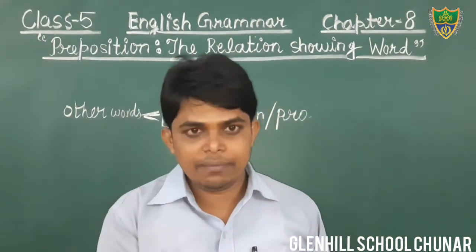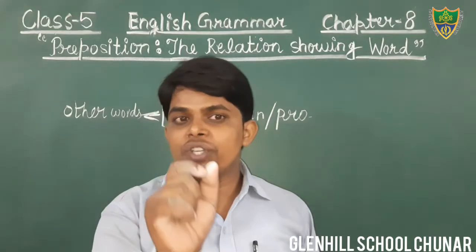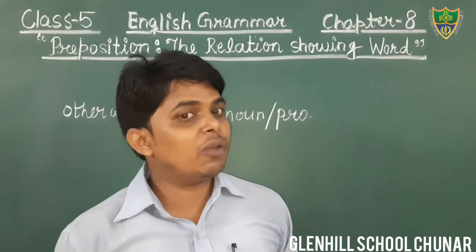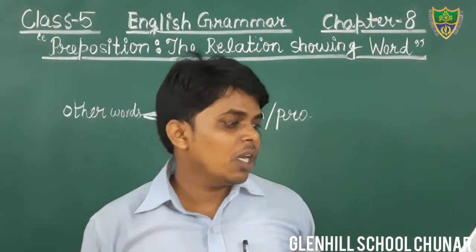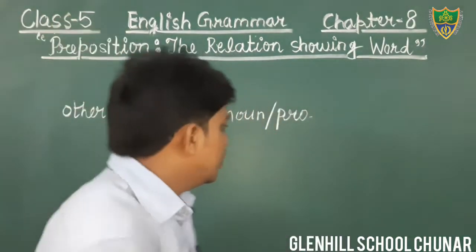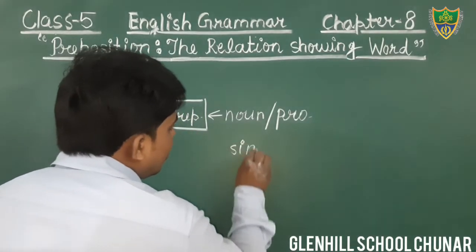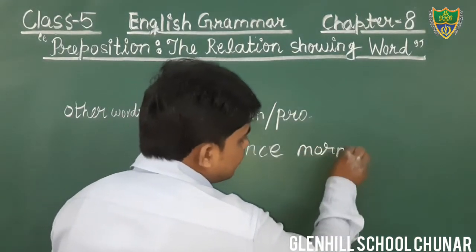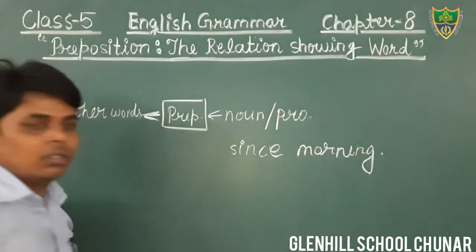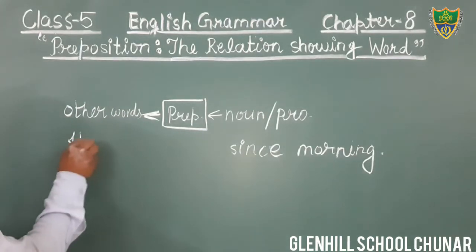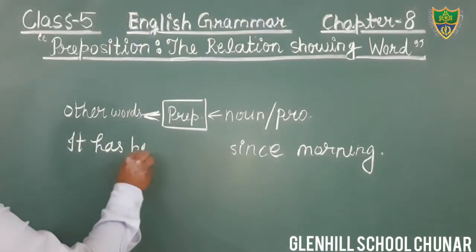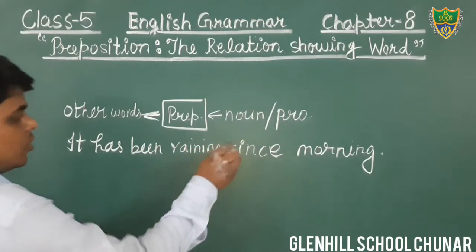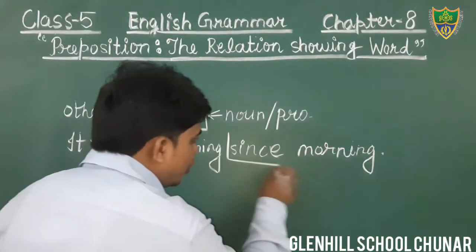यानी टाइम बताने के लिए जो preposition यूज किया जाता है उसे preposition of time कहते हैं. For example, it has been raining since morning. Here the word since is used before the noun, that is morning. It has been raining since morning. Yes, that is a preposition.